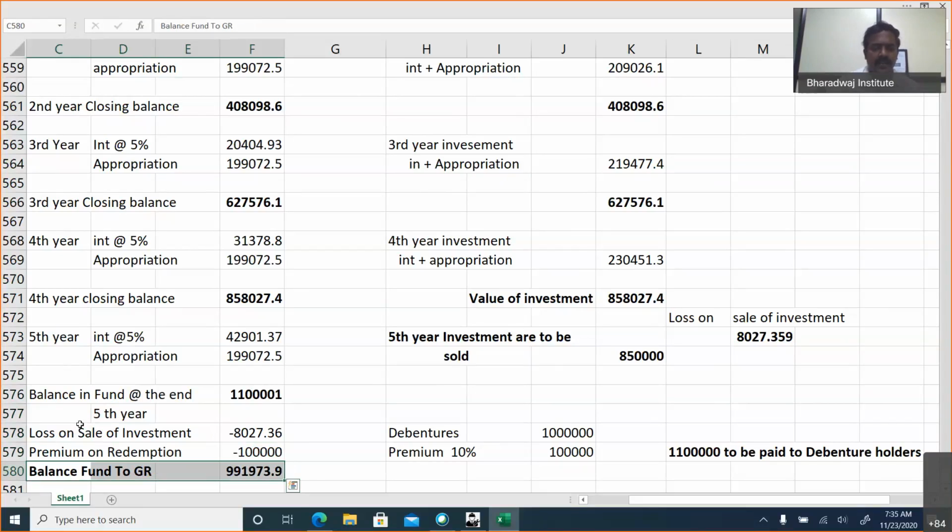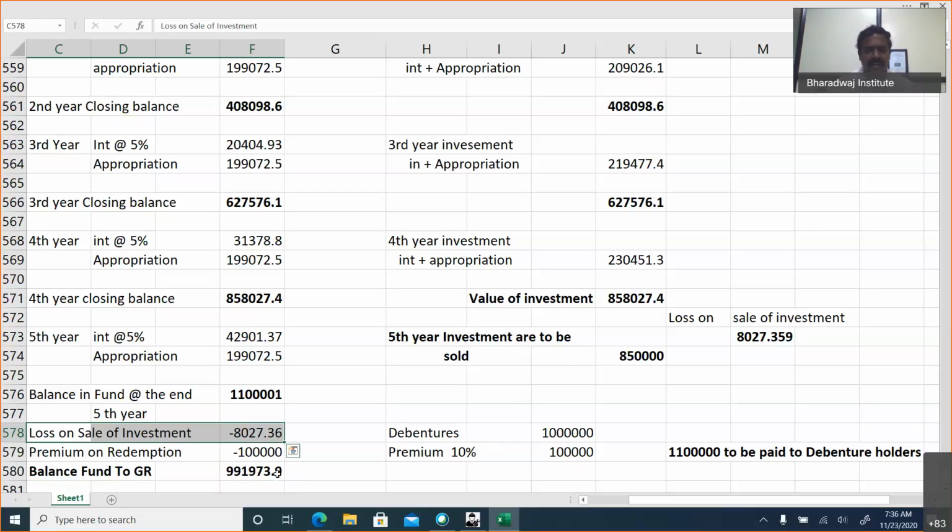Sir, is there a chance to verify the answer? Yes. If you eliminate the loss and see, this will be equal to 10 lakhs. If you eliminate and see, what is the face value of debentures redeemed? 10 lakhs. The amount to be transferred to general reserve should have been 10 lakhs.